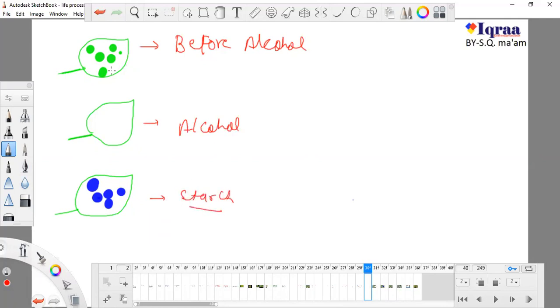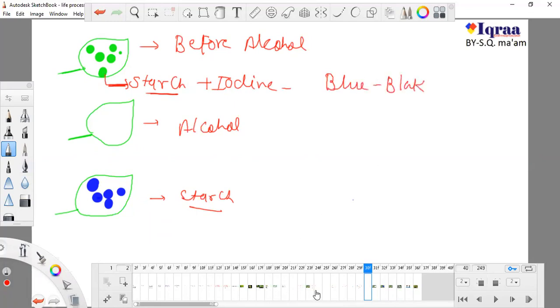So actually the green parts, which have the photosynthesis ability, will produce starch, and they will utilize this starch. With iodine, they will produce a blue black color.